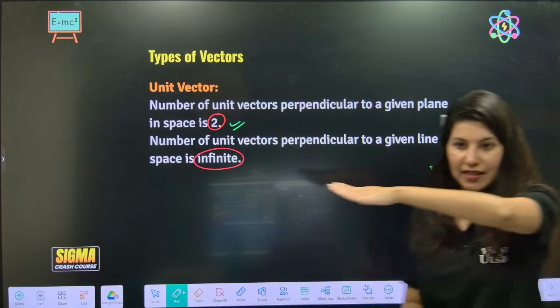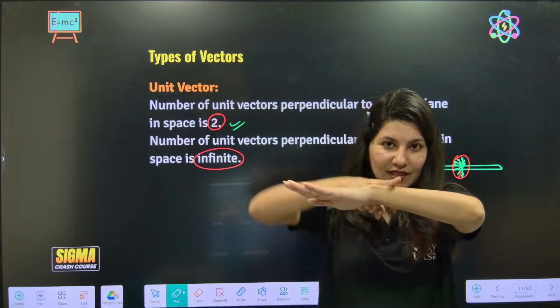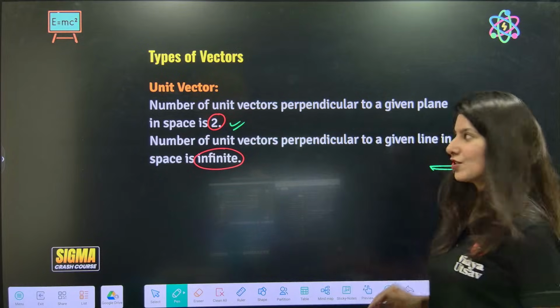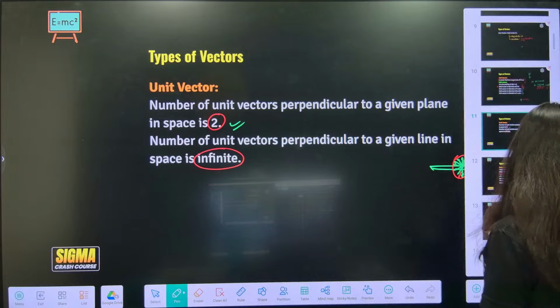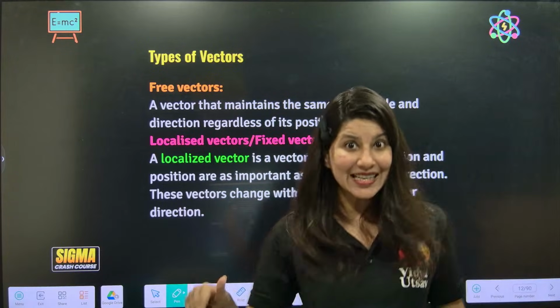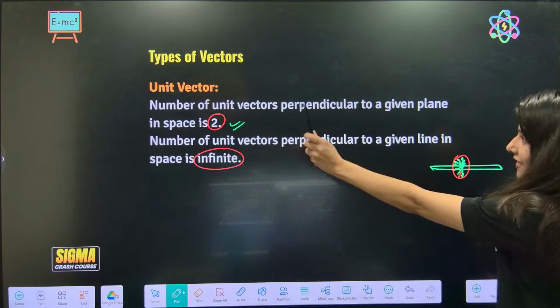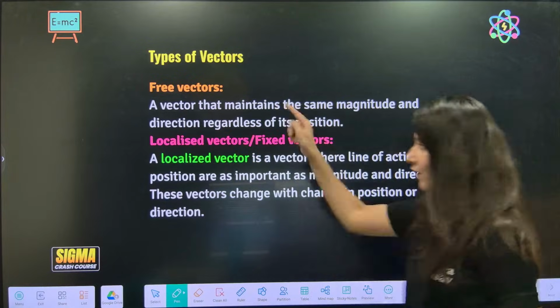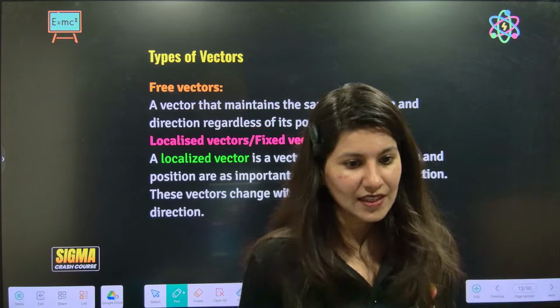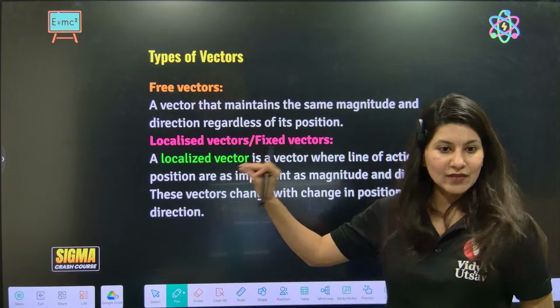Yes, suppose there is a line. So you'll have this, like that, in every direction. Every direction. Okay. All right. Now, you know what? You will understand the number of unit vectors slide a little better if you understand this. Yes, if you understand this slide, very important.